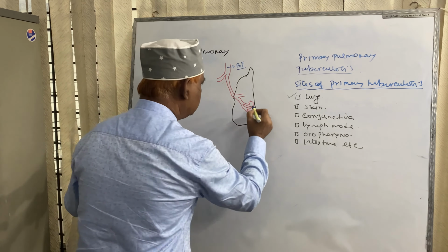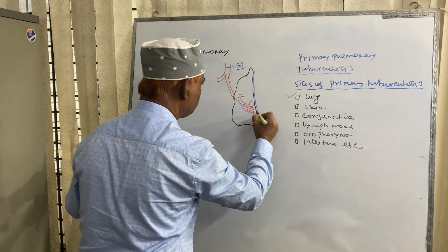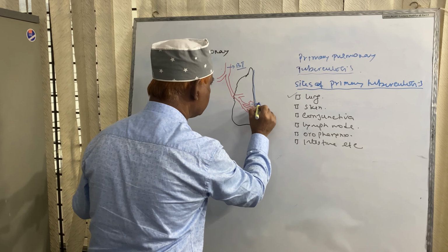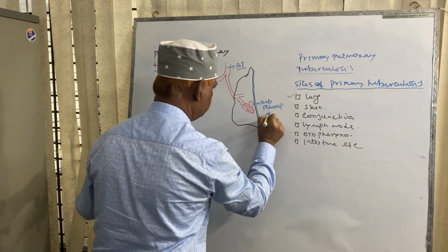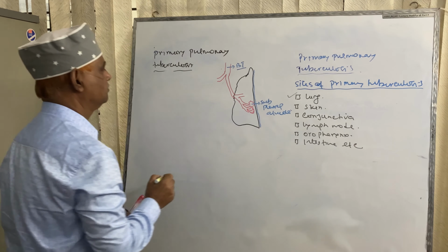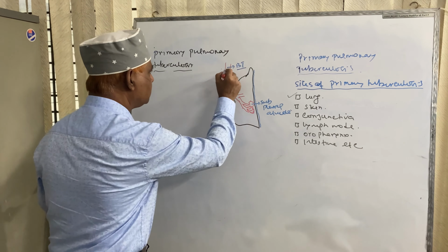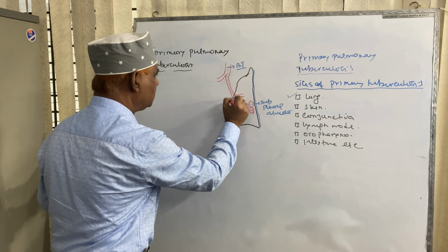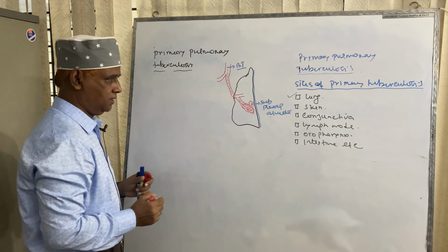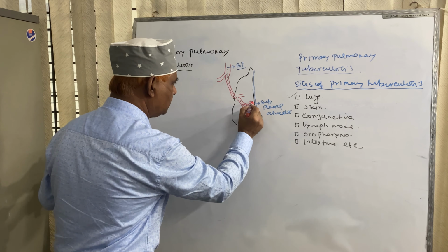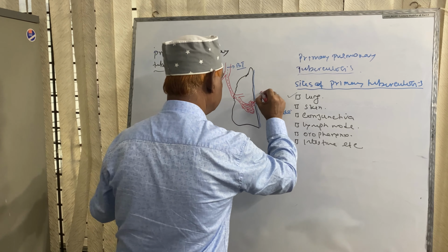This is the pleura of the lung, and this is the subpleural alveoli. When Mycobacterium tuberculosis enters through the bronchial tree, it ultimately goes to the subpleural alveoli, and in the subpleural area this bacillus causes infection.